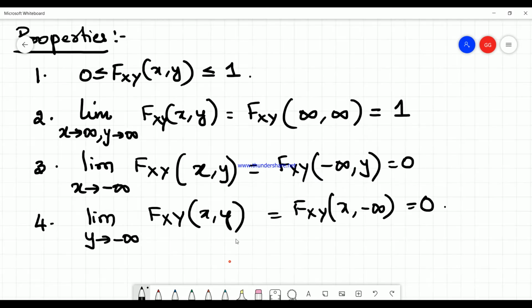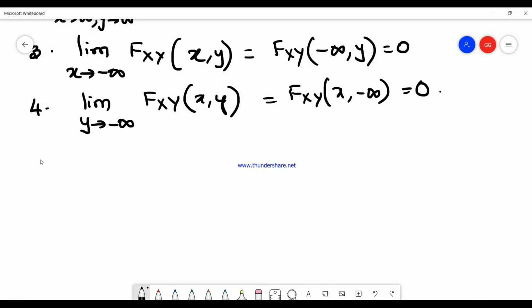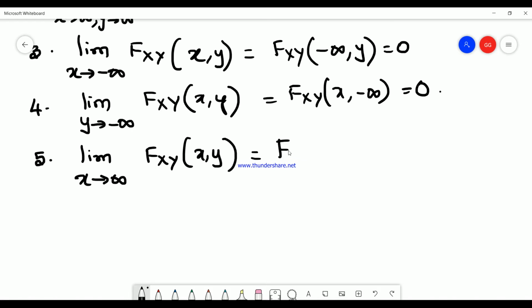Now if I apply the limit with plus infinity, that would be the fifth property. The limit as x tends to infinity of F_XY(x, y) is F_XY(infinity, y), which is equal to F_Y(y), the cumulative distribution function of only the random variable y.